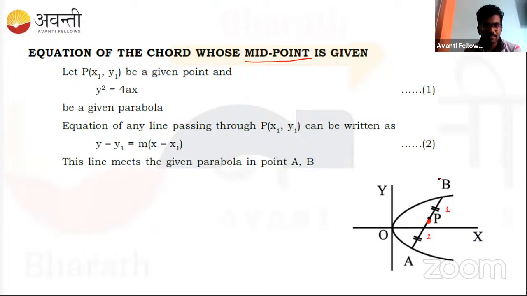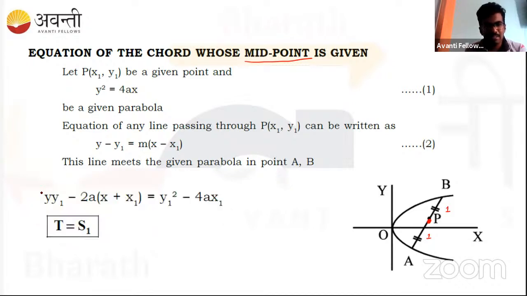If the points A and B have been given, this midpoint can be found easily. Or if the midpoint is given, this can be extended further and the points A and B can also be found. But I'll tell you the direct method of how we can do it. So directly we get this result: this is the equation of a chord when the midpoint (x1, y1) is given.